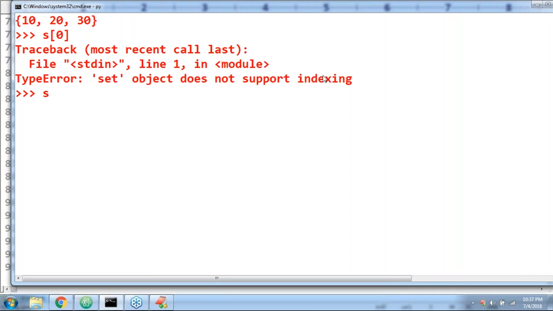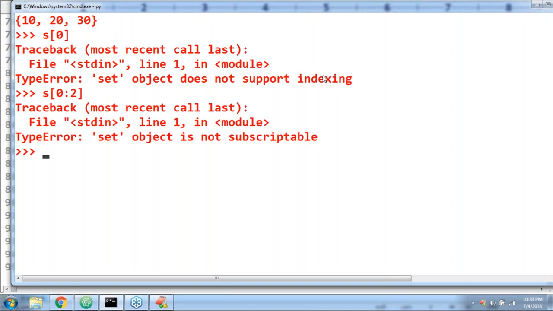Suppose I'm asking S of 0 colon 2. There is no chance of index. Where is the question of 0, 2 and so on? Set object is not subscriptable. Slicing, indexing, such terminology is not applicable for the set. Remember this. Clear? Any doubt?